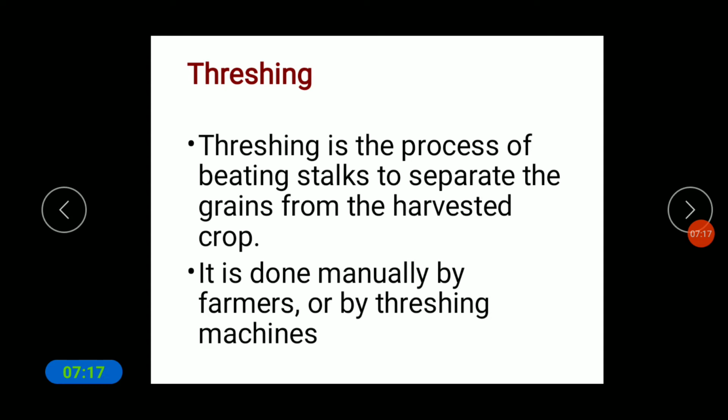Next is another process, that is threshing. So what is this threshing?